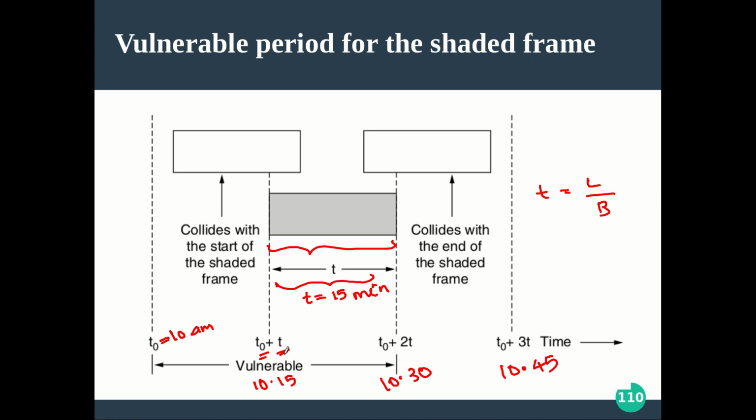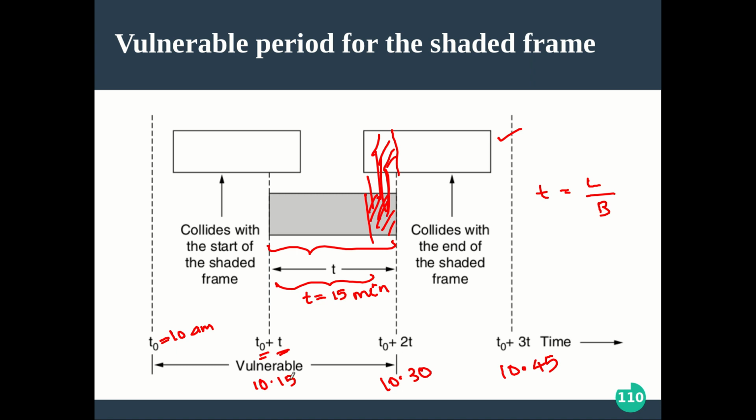So whoever else is transmitting a frame from 10:15 to 10:30 is going to face a collision with your frame. For example, this particular frame started its transmission between 10:15 and 10:30, maybe at this point. Some part of the frame actually escaped that window, but this much portion, the last portion of this frame, is now overlapping with the beginning portion of your frame. So this portion is going to get collided, right?